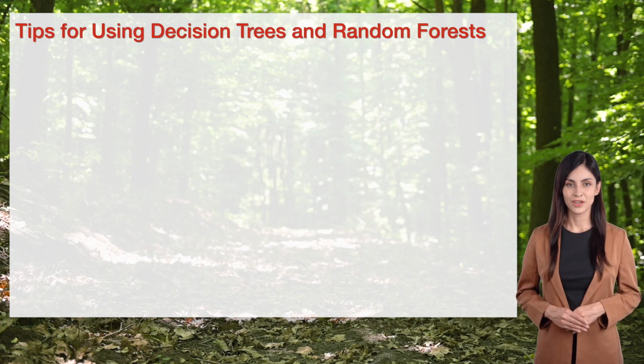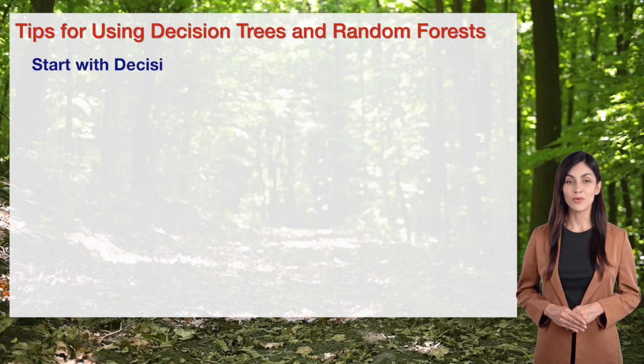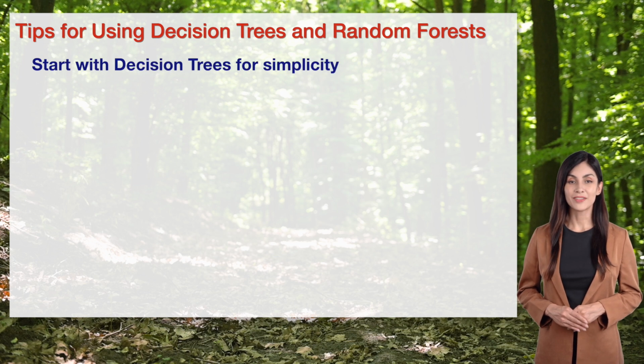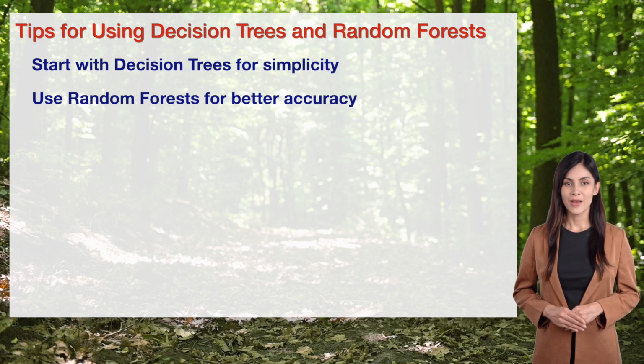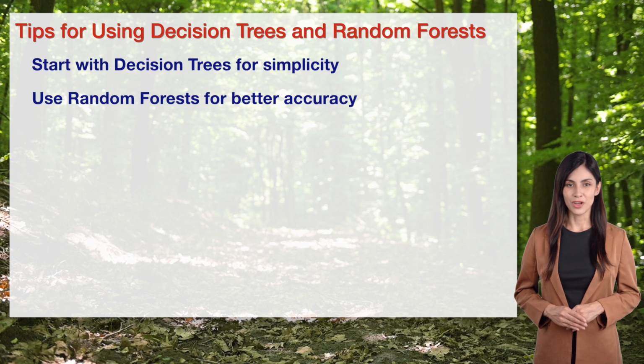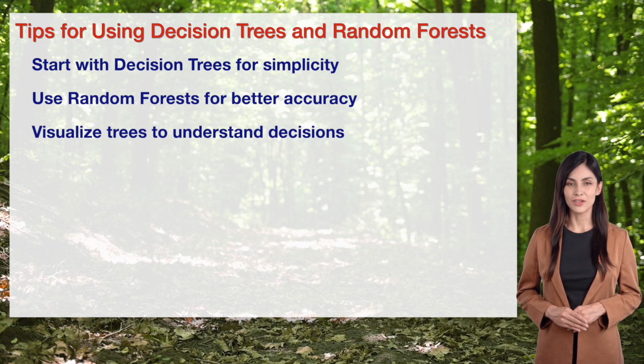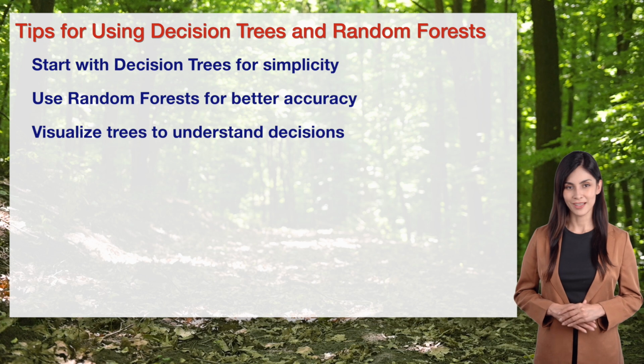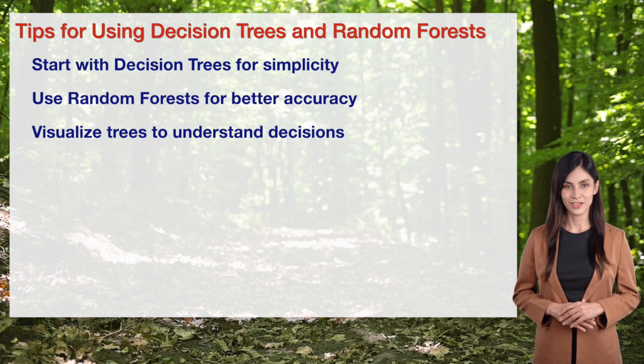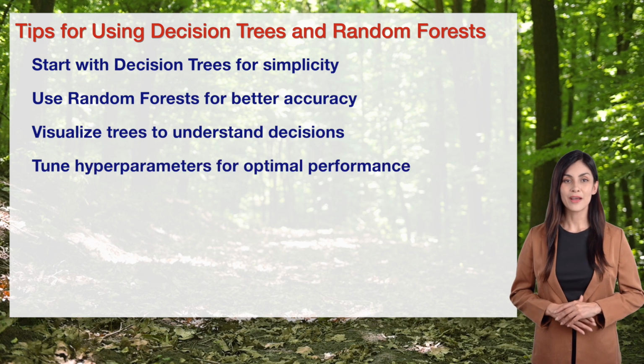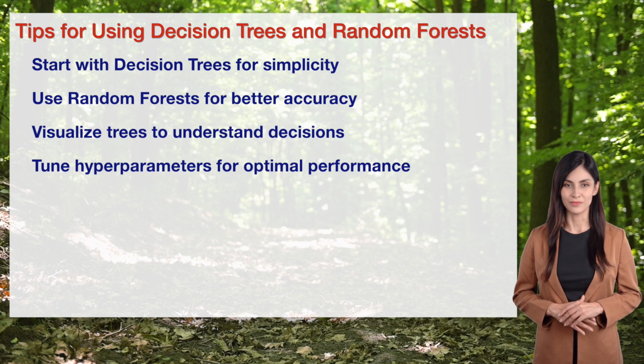Here are tips for using decision trees and random forests. Start with decision trees for simplicity, as they're easier to understand when beginning. Use random forests when you need better accuracy, leveraging their ensemble power. Visualize trees to understand their decisions, making the process clearer for analysis. Tune hyperparameters, like tree count, for optimal performance using cross-validation. Keep practicing your tree magic. I'm so excited for your progress.